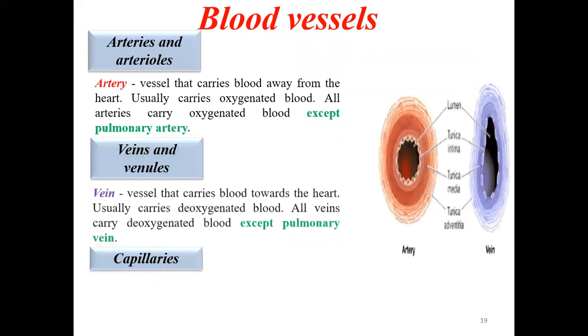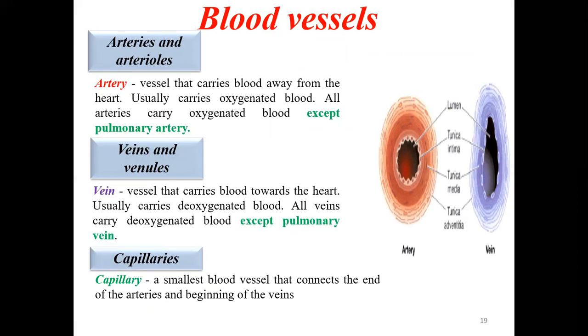Now coming to the difference between the different types of vessels which are present in the circulatory system. One is called the arteries and the arterioles. What is the difference? Then veins and venules, then the capillaries. So what is the difference between these three? The arteries are vessels that carry oxygenated blood from the heart.